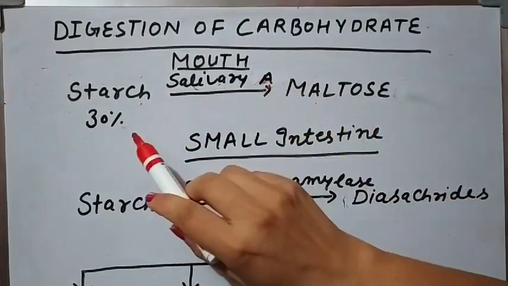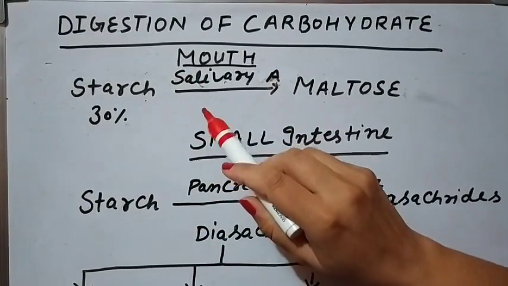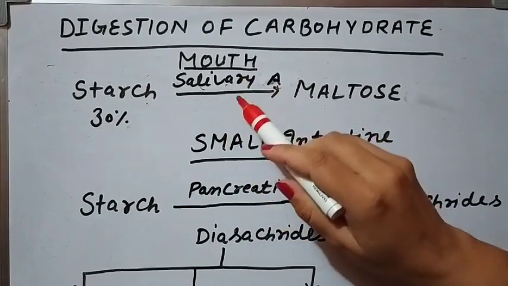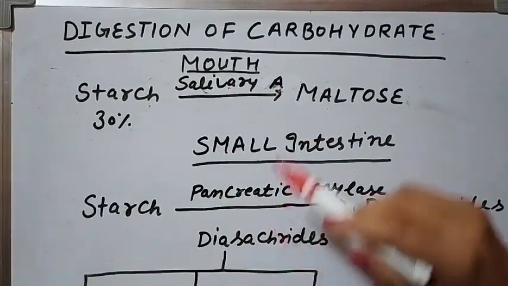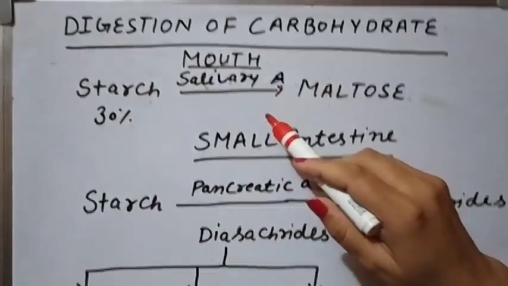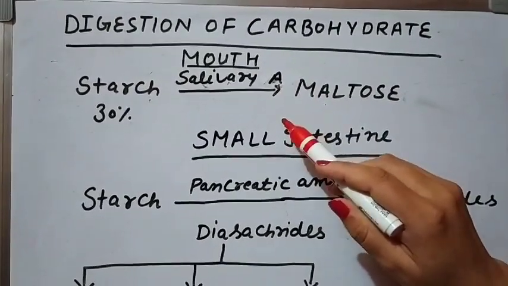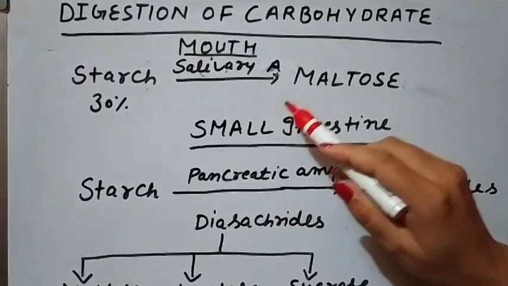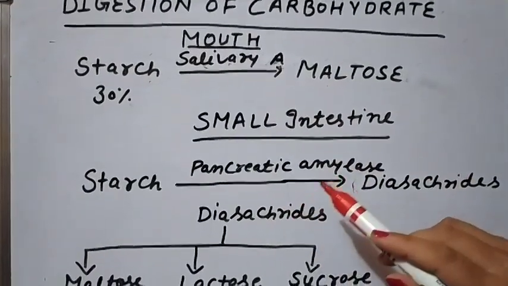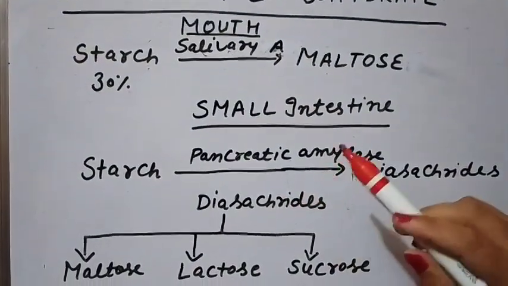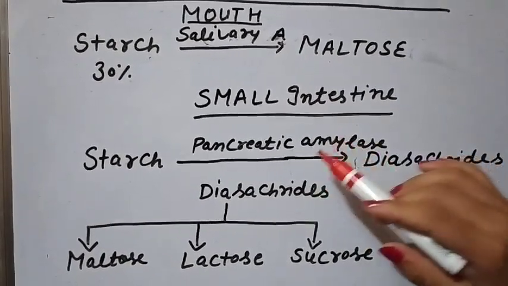So we can say 30% of the carbohydrate is digested in our mouth. Then what about the 70% of the starch? This starch is also digested in different parts of our alimentary canal. After the mouth, there is the esophagus. There is no digestion of food in the esophagus, only the movement of food from the mouth to the stomach. And in the stomach also, because HCl is present and the protein digesting enzyme pepsin is present, there is no digestion of carbohydrate.